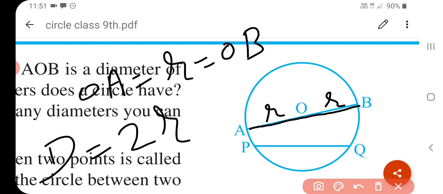Again, what is the chord of a circle? A line segment joining 2 points of the circumference of the circle is called a chord of a circle. Here PQ is a chord of a circle. And what about diameter? A chord which passes through the center of the circle is called the diameter of the circle. In the figure, AOB is the diameter of a circle, and AB is the diameter. Diameter is the longest chord and all diameters have the same length, which is equal to 2 times the radius.